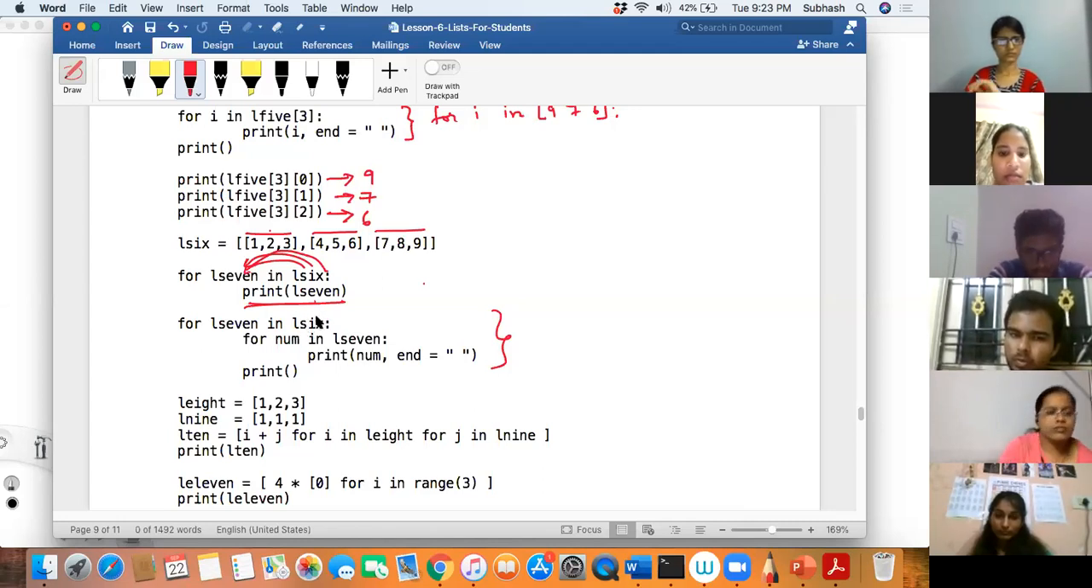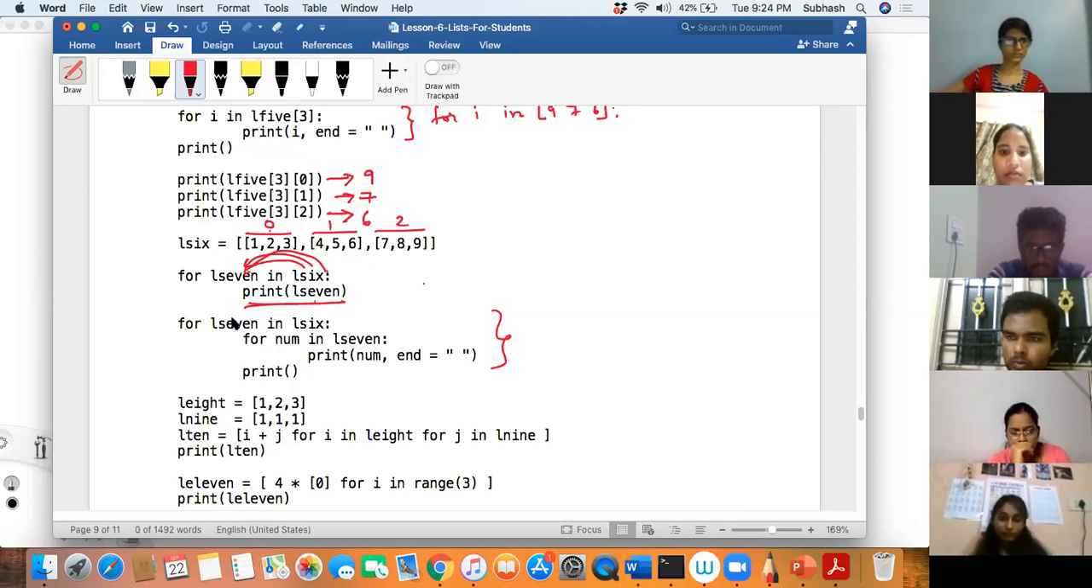Okay, so this will be equivalent to what? First is L6, right? L6 is this one. The 0th element, 1st element and 2nd element. So what will L7 contain for the first time? The 0th element of L6, which is 1, 2, 3. So 1, 2, 3 will go and sit in L7. Then I'll enter into this loop. I have one more inner for loop.